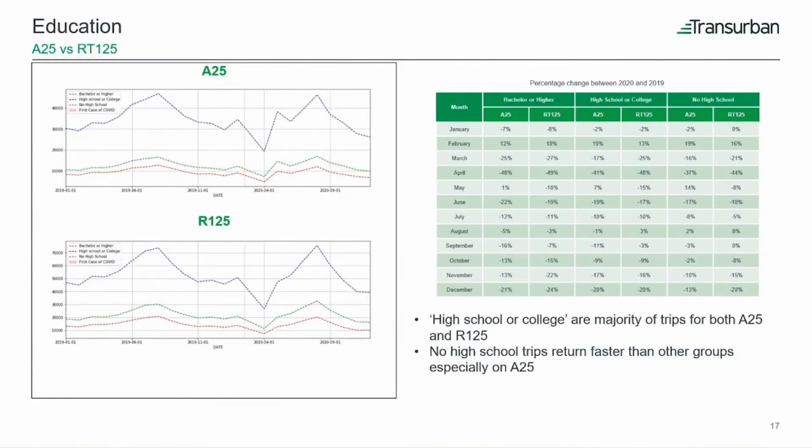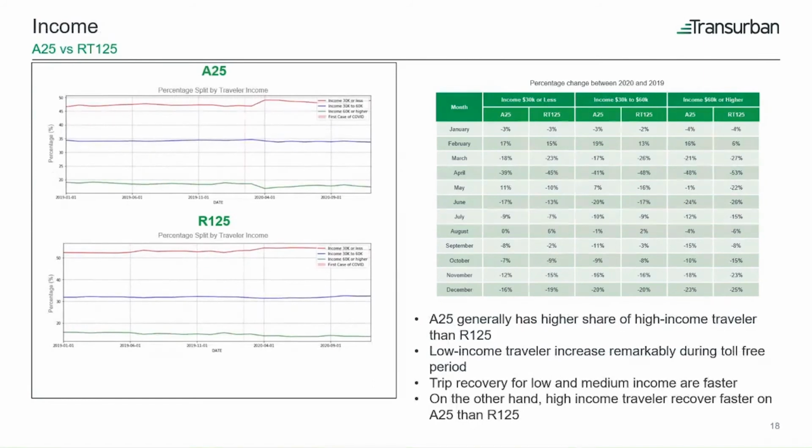Next, education. Similar to the whole region analysis, which is not covered in these slides, high school, college traveler, the blue line here makes majority of the trips for both A25 and Route 125. We also see that no high school traveler return to the road slightly faster than other group, especially on A25. Next, we'll talk about the income.